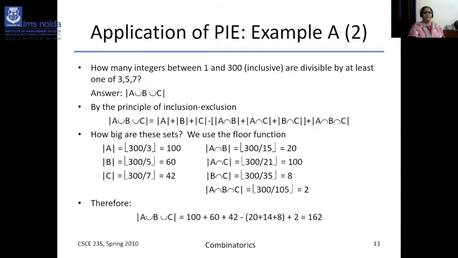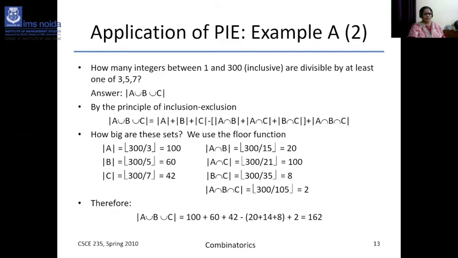The 315 will be 20. So mod A intersection B will be 20. A intersection C, 3 into 7, that is 21. 300 by 21, mod A intersection C, you can find out like this. So B intersection C also you can do like this. So this is mod 300 by 21.